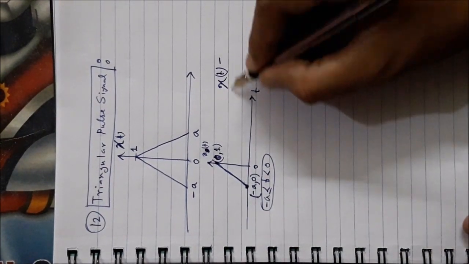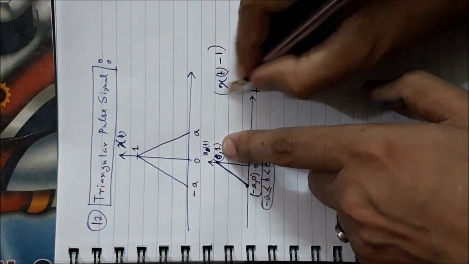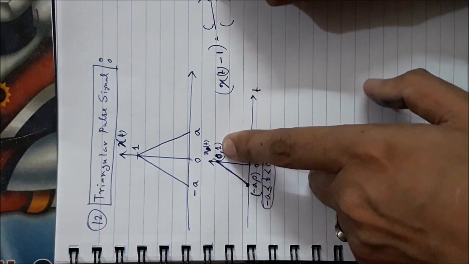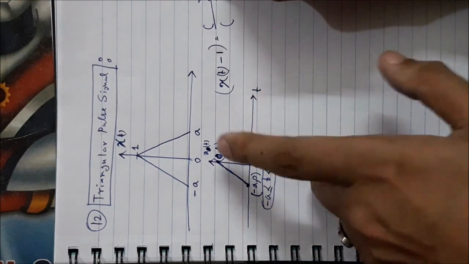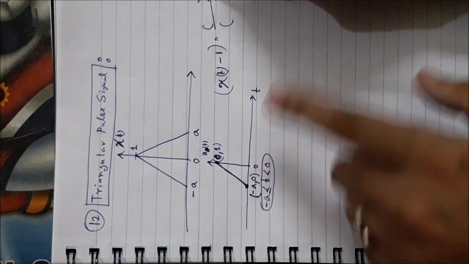So y minus y1 equals some slope times (t minus x1), where t is x, actually. It is (x1, y1) and (x2, y2), suppose.